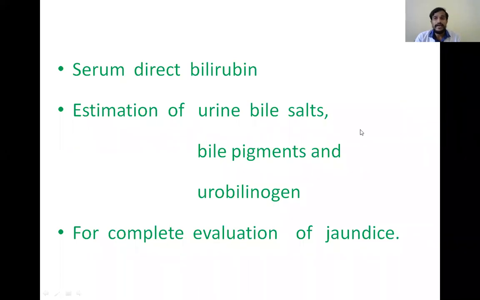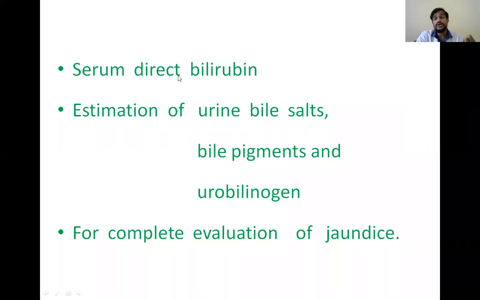So in the case we had seen, only the total bilirubin is given. So total bilirubin can be increased in hemolytic jaundice, hepatic jaundice, and also obstructive jaundice. So that's why we need the further information, that is the direct bilirubin. If we get the direct bilirubin, we can know the indirect bilirubin also. So if we know the direct bilirubin, we can tell whether it is hepatic, hemolytic, or obstructive.